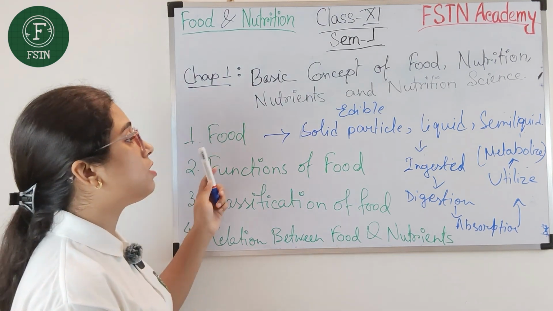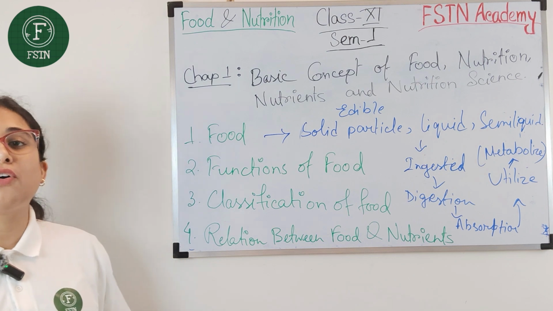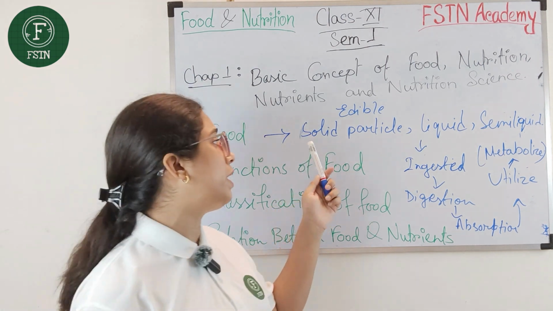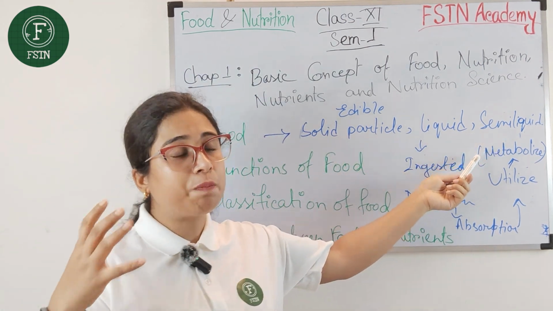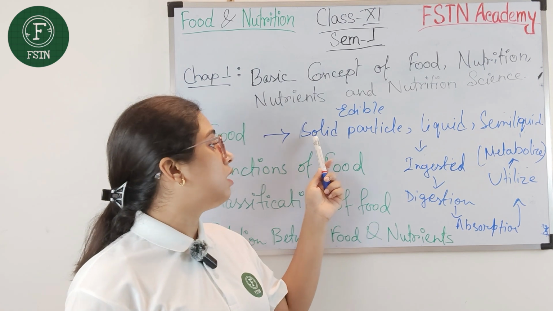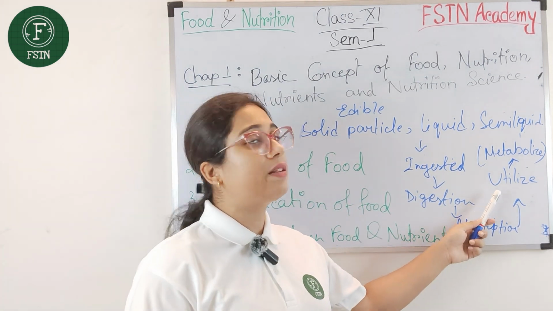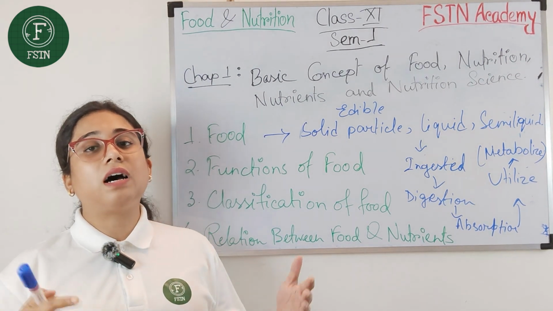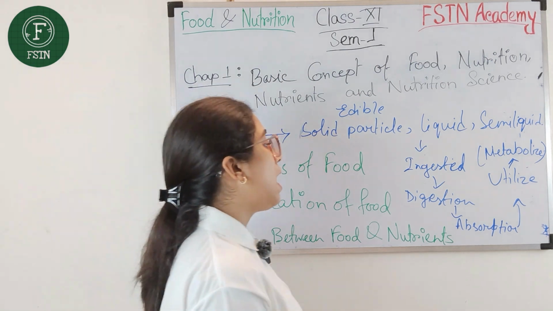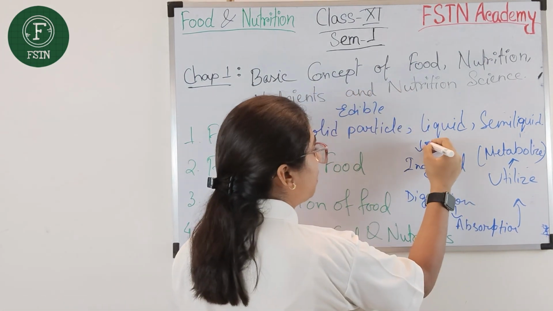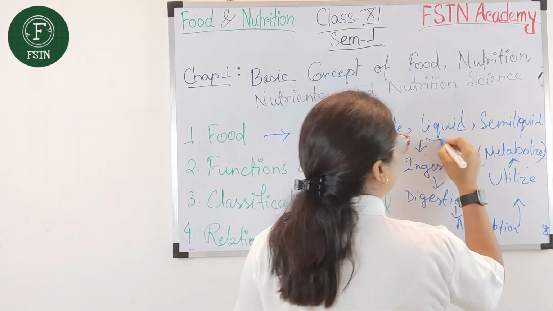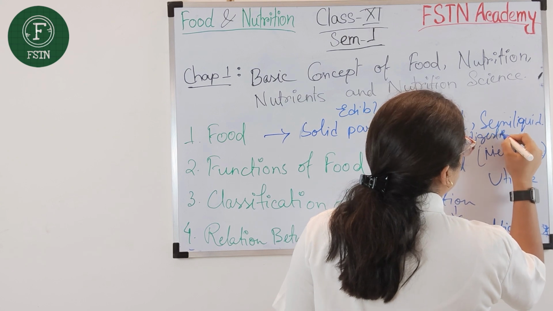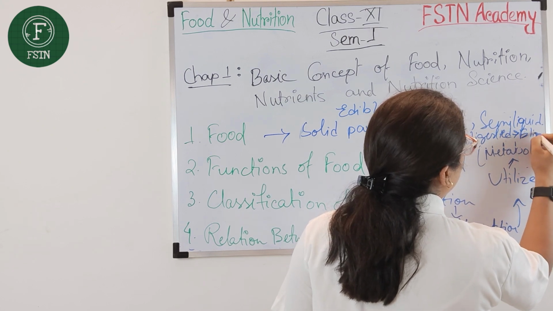So in this way I have given you some functions of food. Whatever the consistency or quality of the food particle, it must be ingested, digested, absorbed and utilized, and it goes through from mouth to anus, and the undigested part should be eliminated from our body.